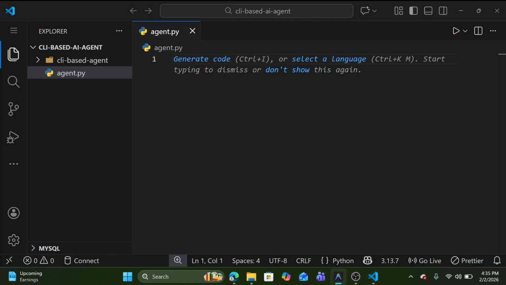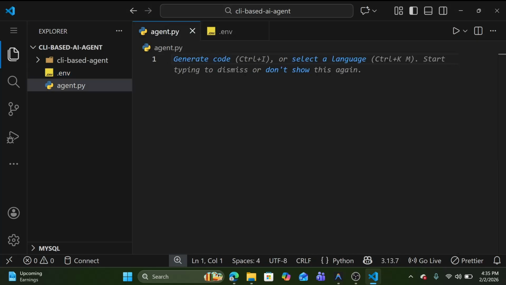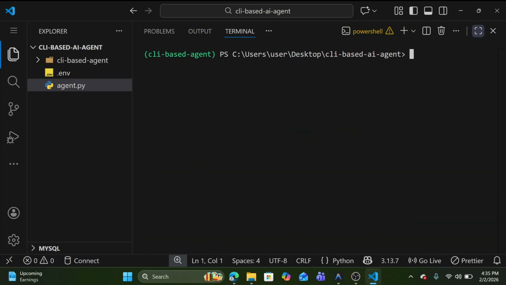You can get this API key from platform.openai.com: just sign up yourself and generate a secret key. Now the installation is complete, no issue.